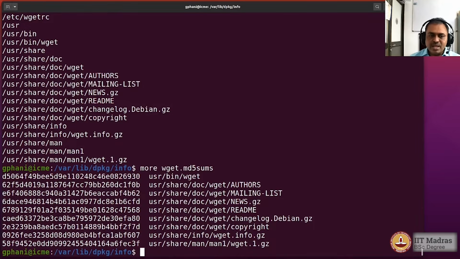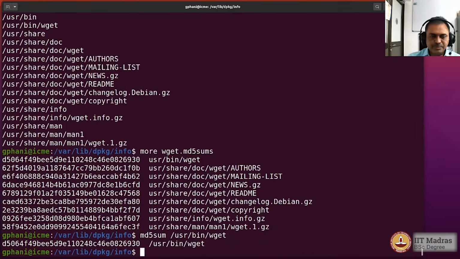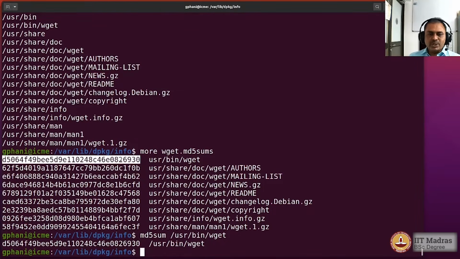the files that have been installed on your system, and you could actually now confirm whether some of them have been tampered by the system because of unauthorized access to your system. And let us do that now. So user bin wget has a particular md5 sum, so we would write md5sum user bin wget, and you see that it matches with what is there here. And this is something that we could actually do to ensure that no executable or library in the system has been tampered compared to file originally sent by the Ubuntu as a vendor of that particular software package.